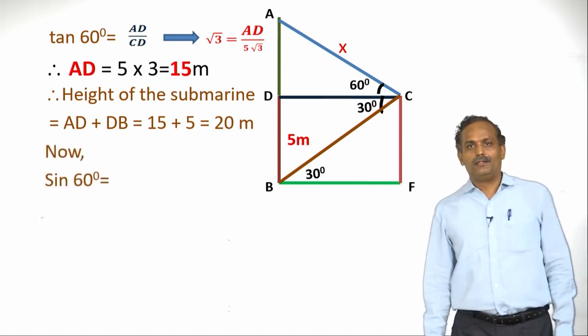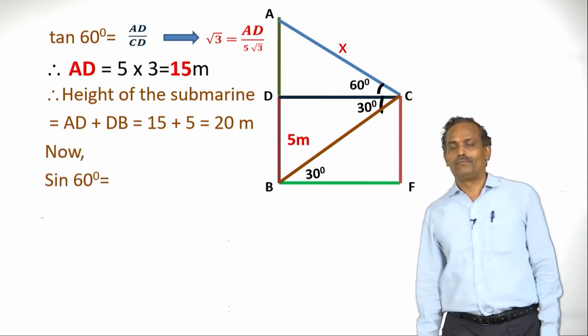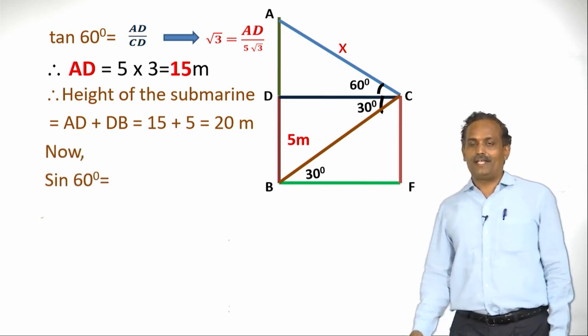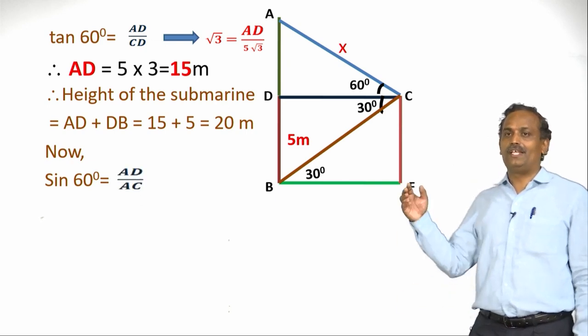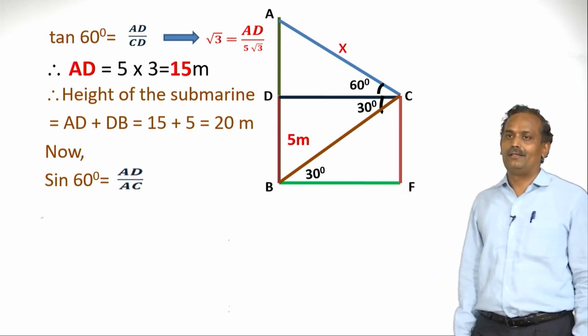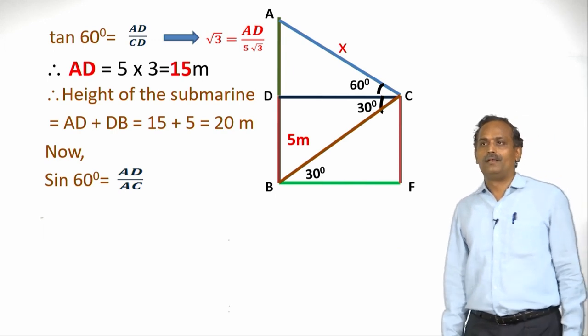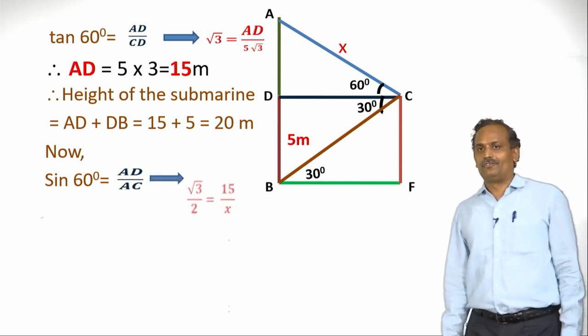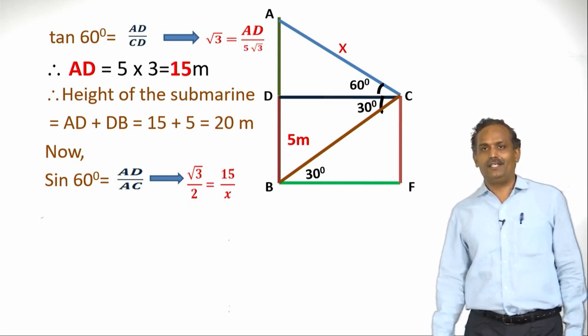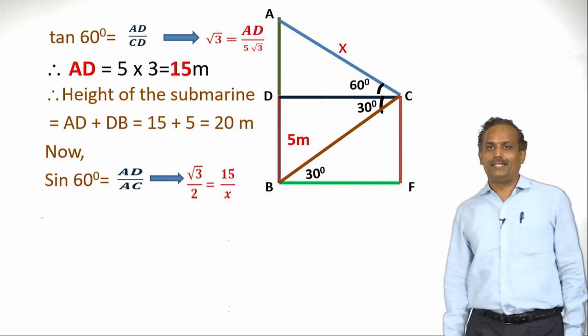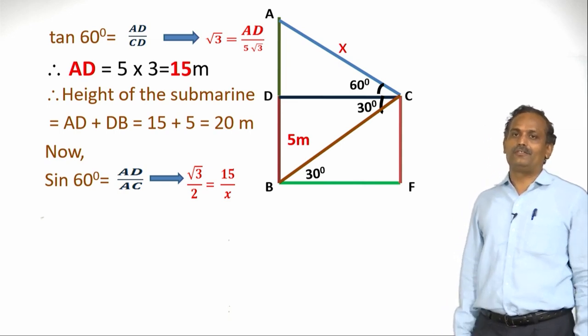So now let us take sin 60. What is sin 60? Sin 60 is AD by AC, opposite by hypotenuse. The value of sin 60 is root 3 by 2 and AD here is 15 meters.